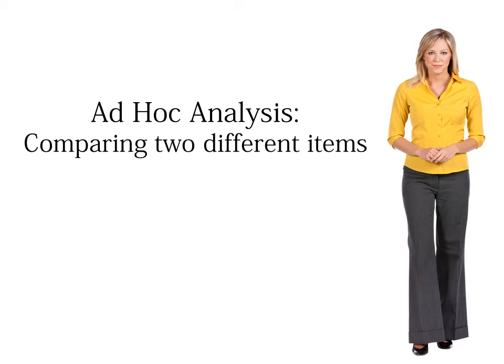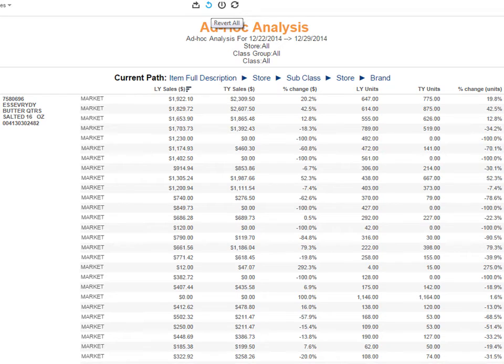Finally, last year Joan carried 5-pound IGA sugar. This year she is selling 4-pound IGA sugar in its place. Joan would like to know how the IGA sugar sold this year during Thanksgiving week as compared to last year over the same time period. First, Joan clicks the Revert All button to reset the report to default.